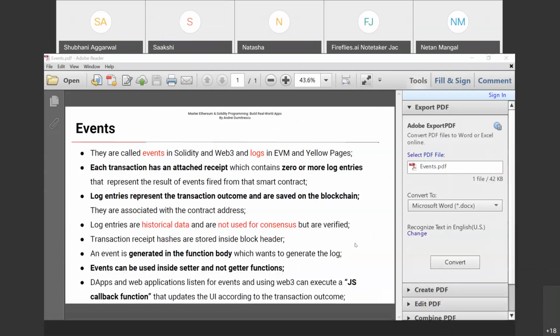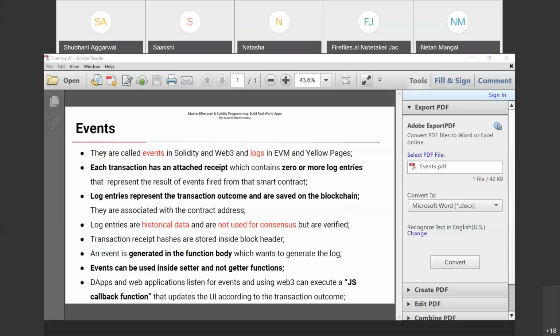So basically, what are events? Events in Solidity: each transaction has an attached receipt which contains zero or more log entries that represent the result of events fired from the smart contract. Basically, why are we using events in the smart contract? When we want to store the transitions on a blockchain network, we can use events. So we store the data or information using events on the blockchain network.